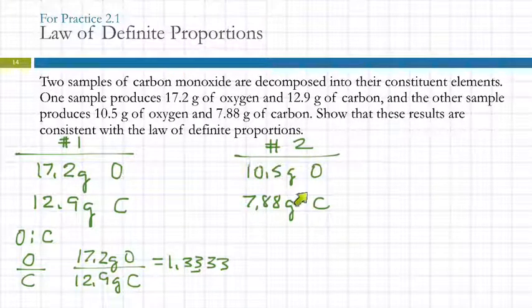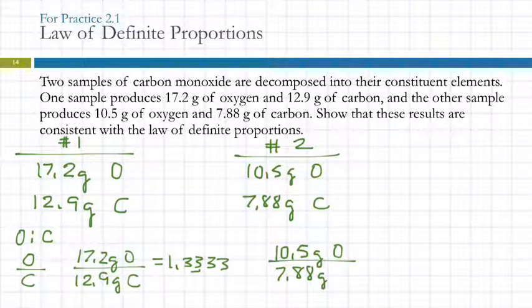We're going to take the mass of oxygen divided by the mass of carbon. So 10.5 divided by 7.88. 1.33 again, 3 significant figures, and then the next 2 digits are 2, 4.